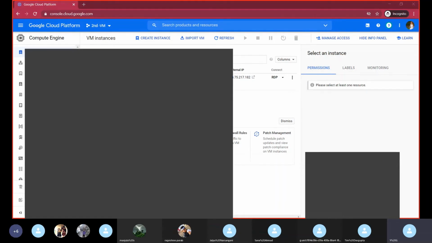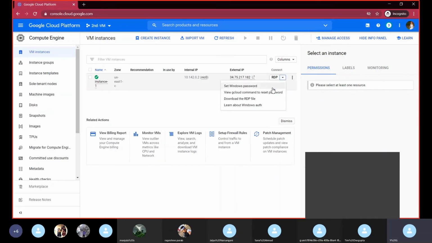Now we will see how it works. So we will download the RDP file.